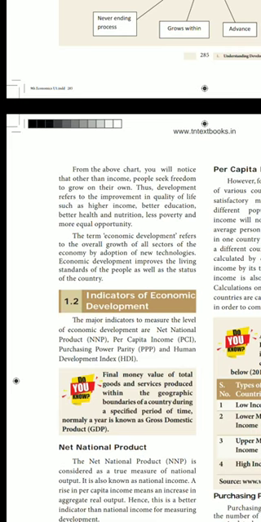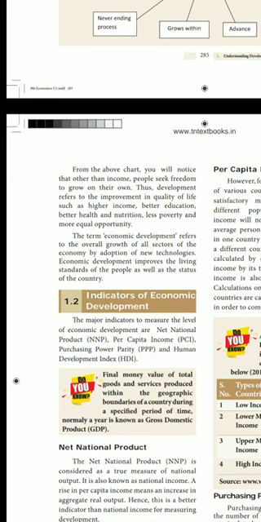So, development means what? Improvement in quality of life, such as higher income. We all will think we need more income, more money, isn't it? Next, better education. Next, also better health and nutrition. If you are having all these things only, we have the development. And less poverty and more equal opportunity. These are the indicators for the development, for the improvement for the development.